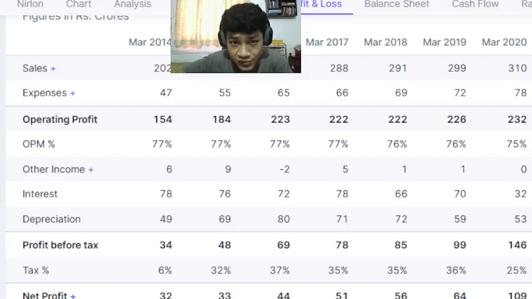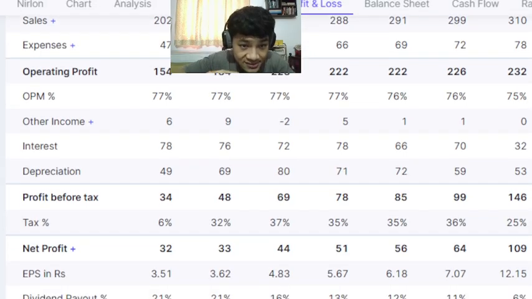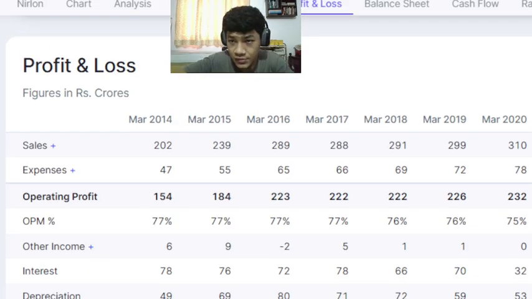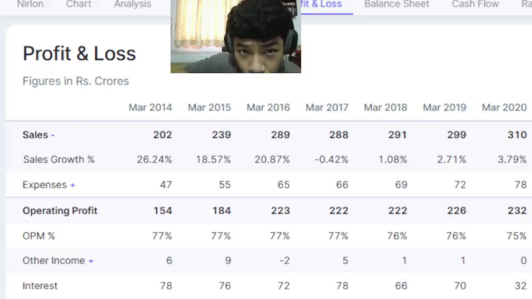You can see the interest, a very important component, the interest on loans that it pays, the profit before tax, the tax, and finally the net profit. Also here we have the sales growth figures below. Very important to pay attention to.